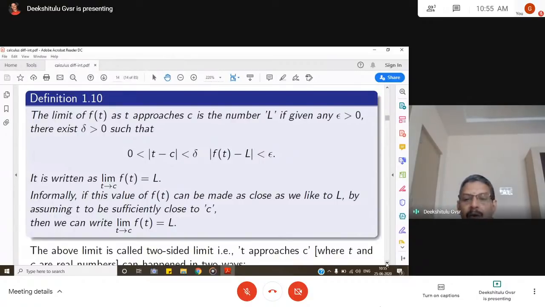Informally, what does this mean in simple terms?